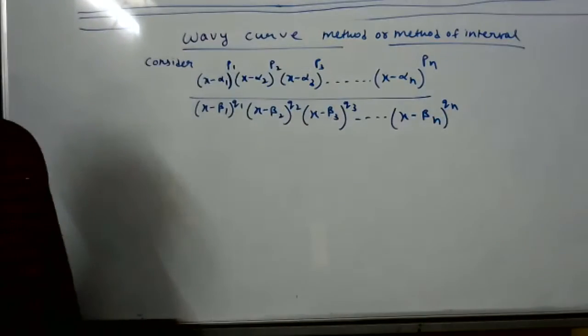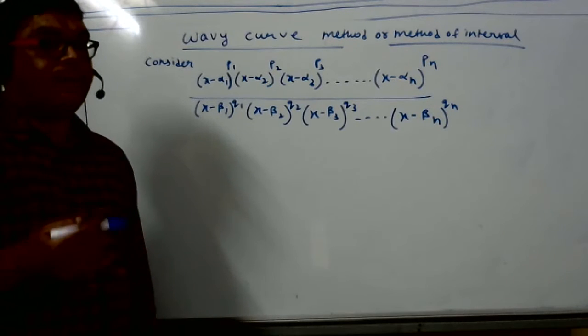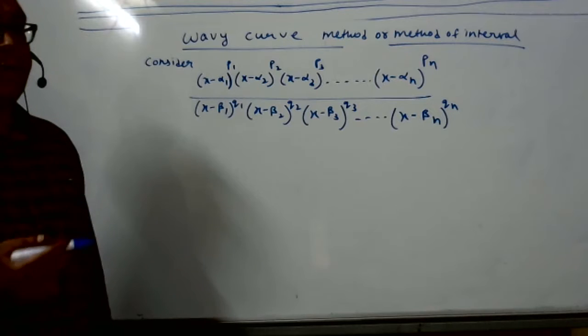We are studying the wavy curve method in general. This type of expression is given to us. I think all of you can see the board.